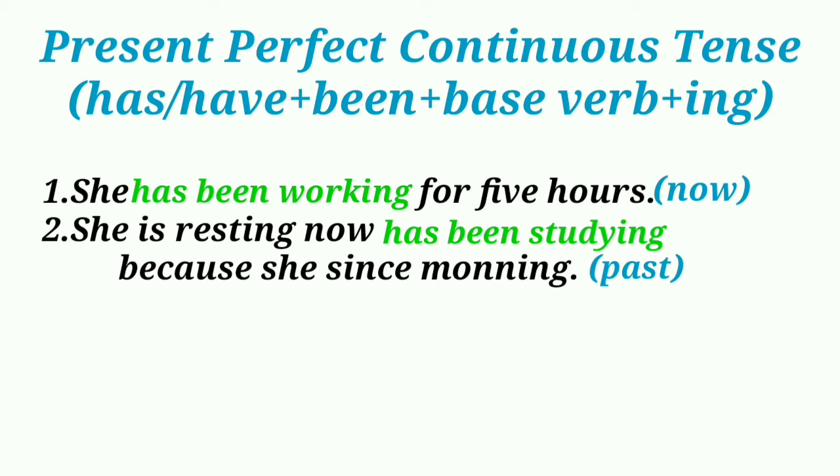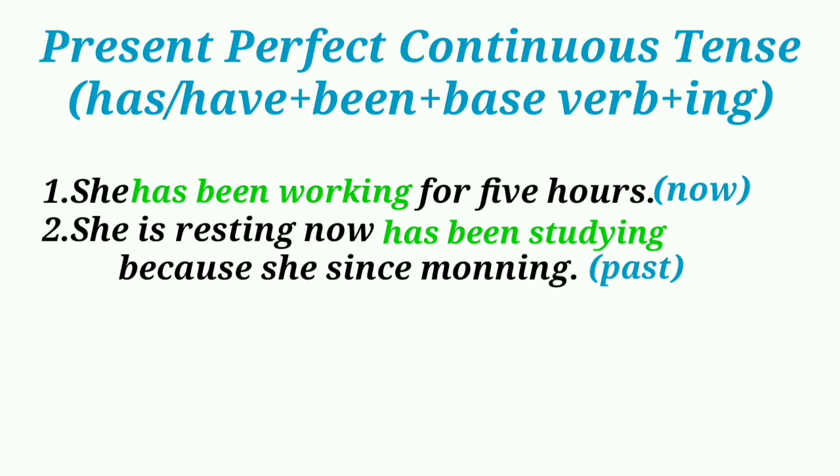It is also used to express an action which is already finished but whose effect still persists. Let's see an example. She is resting now because she has been studying since morning. For and since are commonly used in this tense. For shows a period of time up to now, and since shows some point of time in the past.